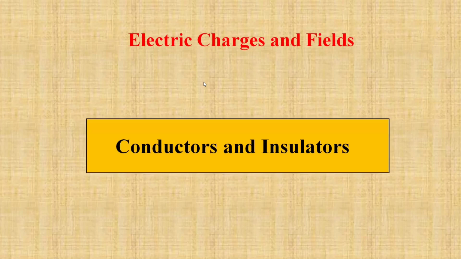So we have conductors and insulators. In this module, we'll be discussing this topic, conductors and insulators. Now, what are conductors and what are insulators? I'm 101% sure that all of you know what conductors are. You will say that conductors are the materials that allow the charges to pass through them, or that allow conducting electricity. And you are perfectly right.